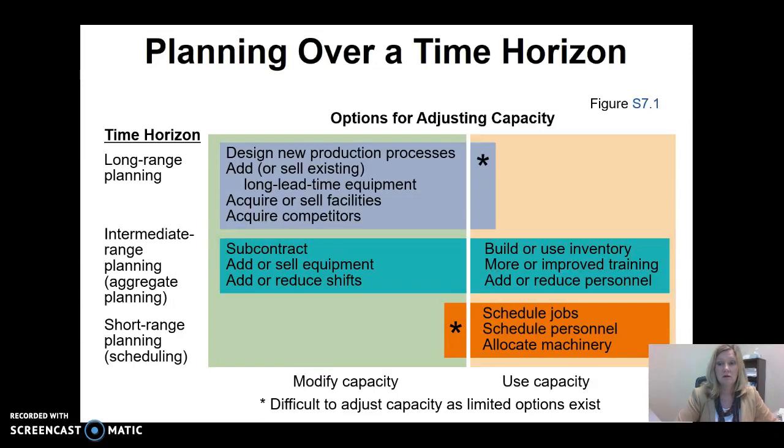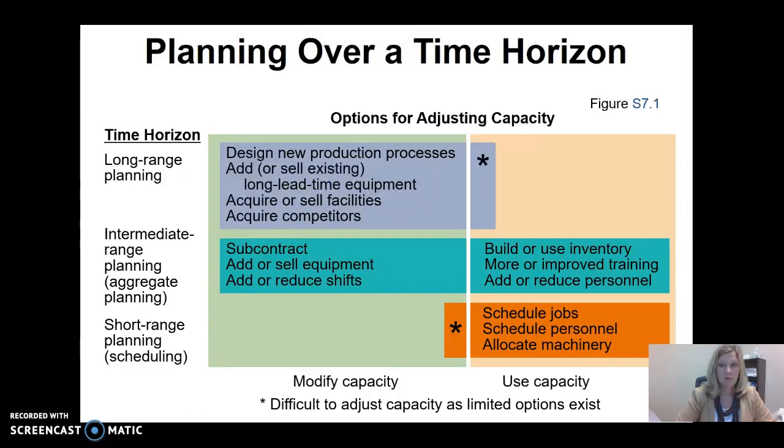Capacity decisions occur over 3 time horizons. First, we have our short-range planning. What jobs do we need to complete? What do we need to produce today? What do we need to produce next month? What staff do we need? How many employees should I have? How many employees on each shift should I have? What machinery is needed? And what hours will the plant run, etc.